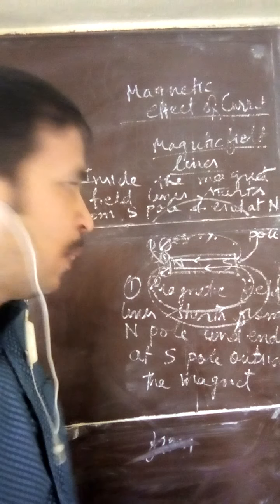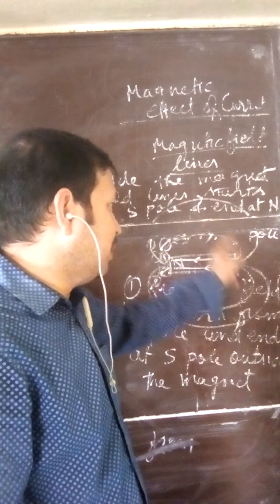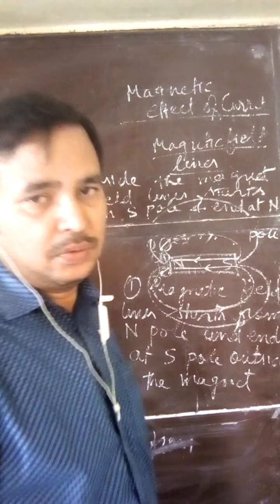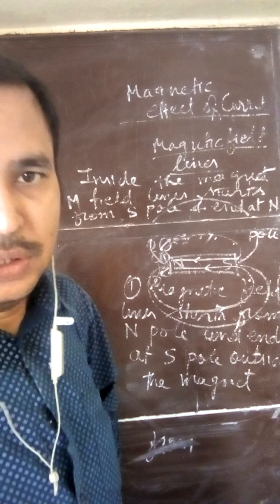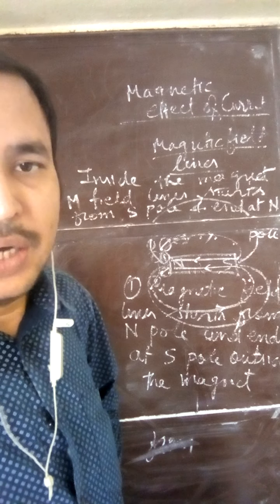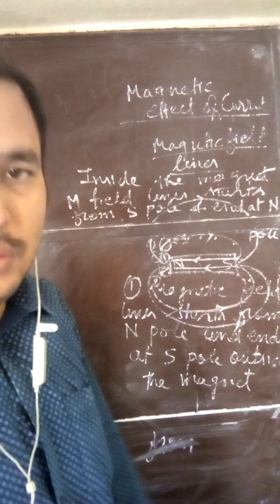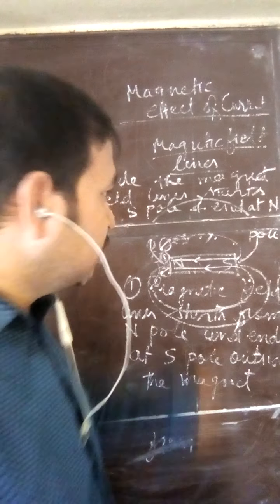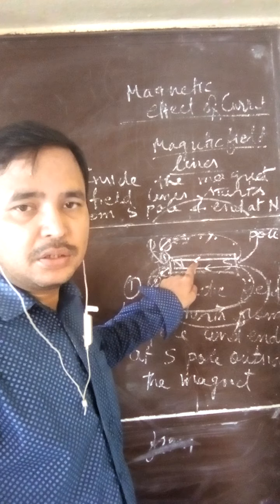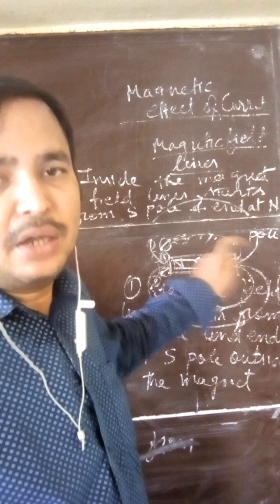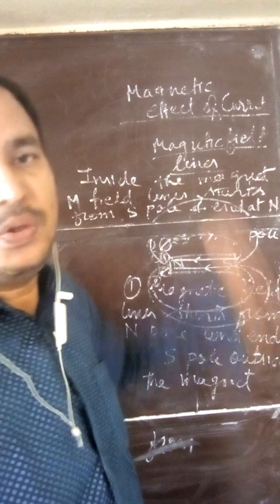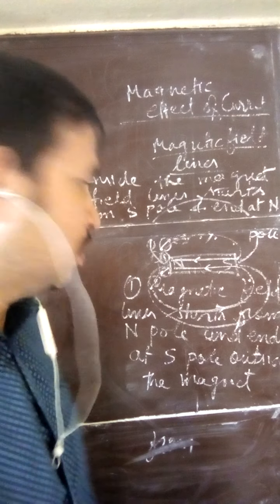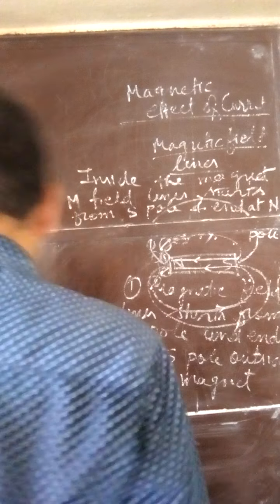Second thing, outside the magnet the magnetic field lines are curved. Inside the magnet, magnetic field lines are parallel lines. Remember student, parallel magnetic field lines represent uniform magnetic field. So inside the magnet the magnetic field is uniform, and outside the magnet it is not uniform. So this is the first property.